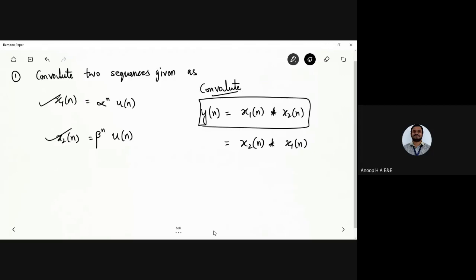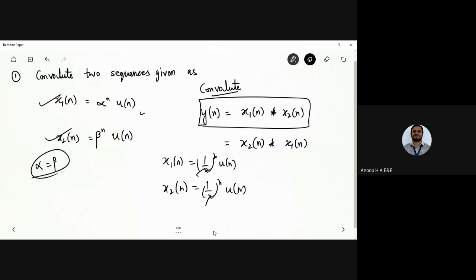Now you need to find it and arrive at the result. Once you have alpha equals beta, you might get a signal like that. You will be getting x1 of n equal to (1/2)^n u of n, and x2 of n is also given as (1/2)^n u of n. So in both cases it is alpha equals beta, what I've written here. You will be having two outputs, once when alpha equals beta, and when alpha not equal to beta.